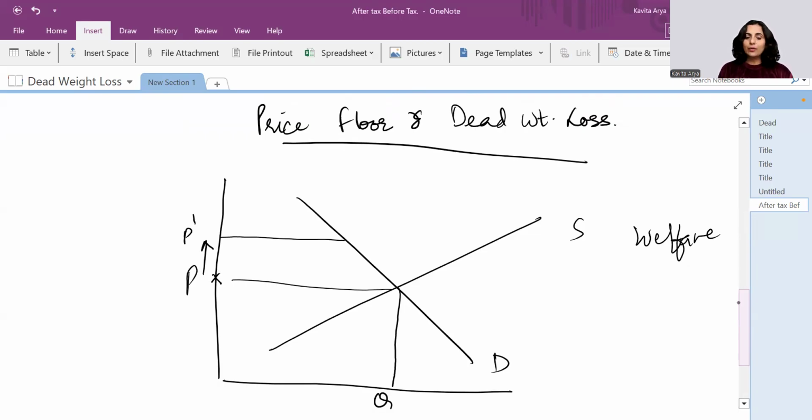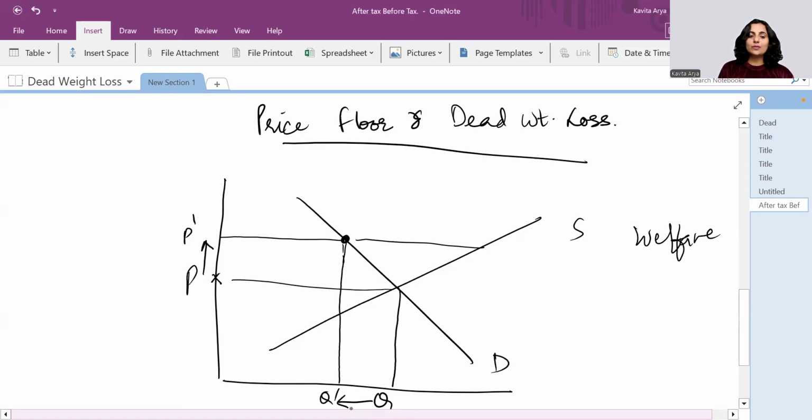Right. So now at this price, what happens? The demand is less, so the quantity traded is less. Less quantity is demanded, though supplied is more. Right. So the market deals with less quantity here in case of price floor also. So what about the consumer surplus in this market form?